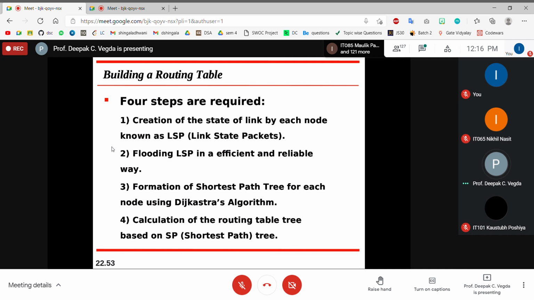Dijkstra algorithm. Now you must know Dijkstra algorithm. If you don't know, we'll recall it. And the fourth step is calculation of routing table based on the shortest path tree. You apply Dijkstra algorithm, and then finally you will have the routing table.